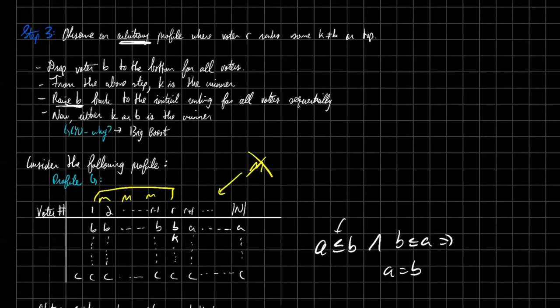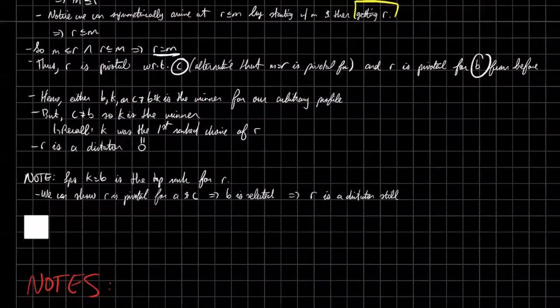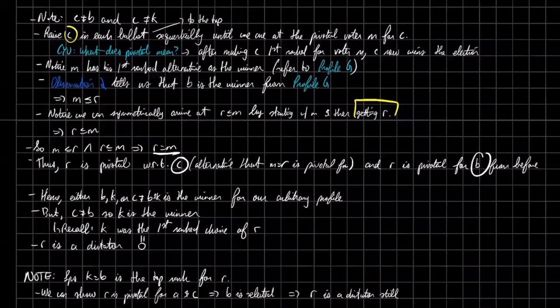It could have been the case that B is at the top for R. This is without loss of generality. This could be flipped, and we still arrive at the same results. But you just have to remember that the first ranked alternative for R is K. You already saw the white square, so you can tell we're pretty close, right?